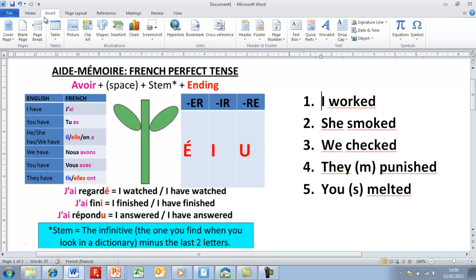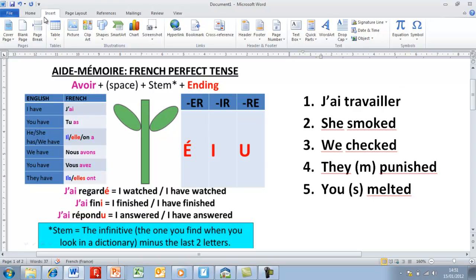First one I want to do is I worked. So firstly, I need the correct form of the verb avoir, which if we look on the left-hand side is j'ai. Next, we need the verb to work. When I look up the word work in a dictionary, it will give me the noun, as in someone has done some good work. And it will also give me the verb. Obviously I need the verb, so I'll write that down now.